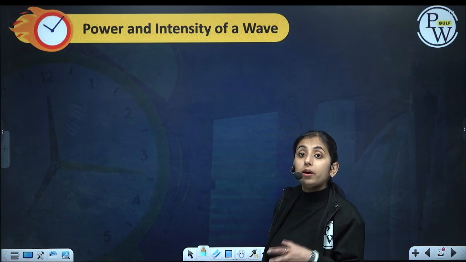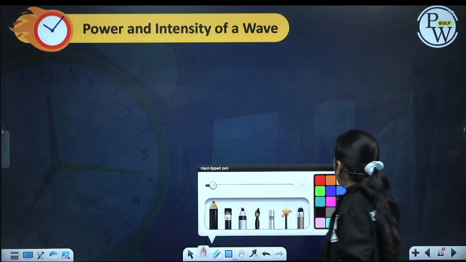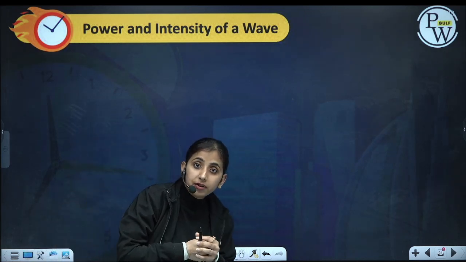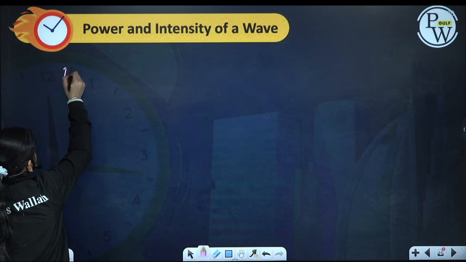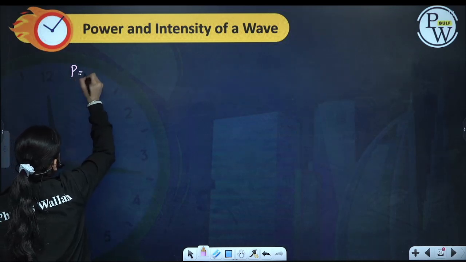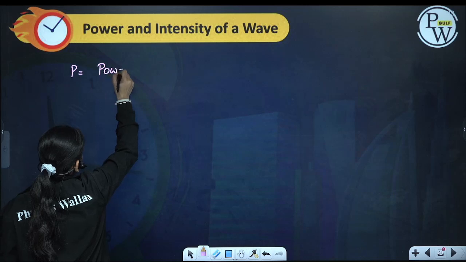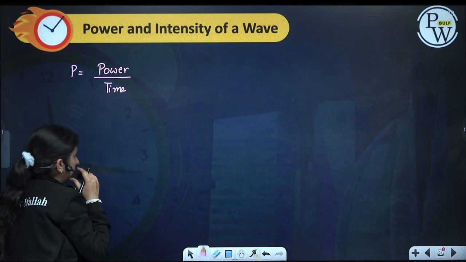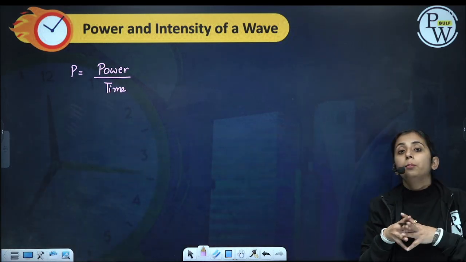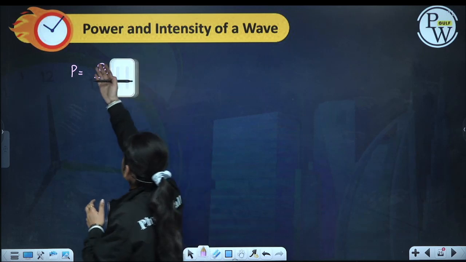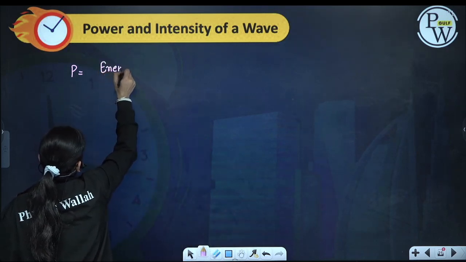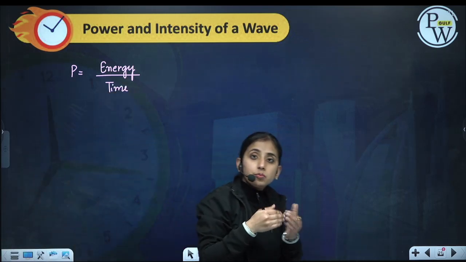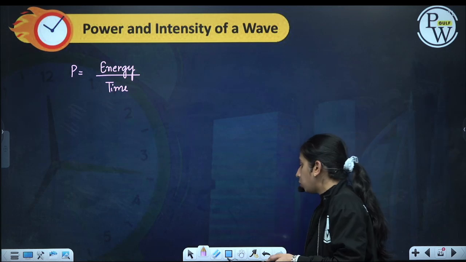Now next is power and intensity. When a wave propagates in a medium, some power is being delivered, and we can find the intensity of the wave. So what is power? Power is equal to energy per unit time. How much energy is being delivered per unit time, that is called the power.